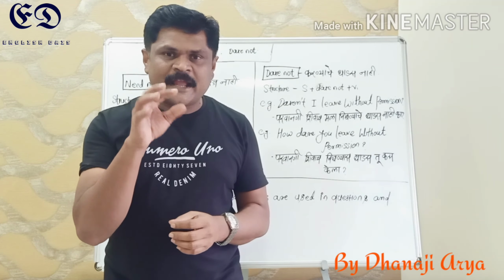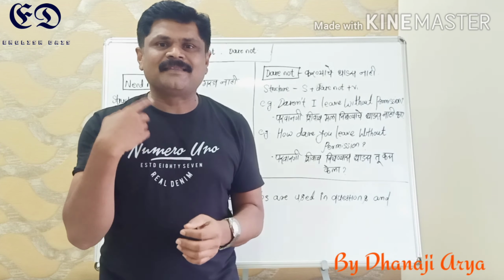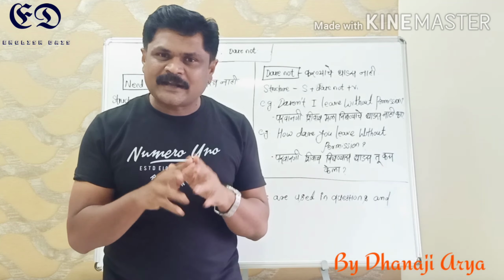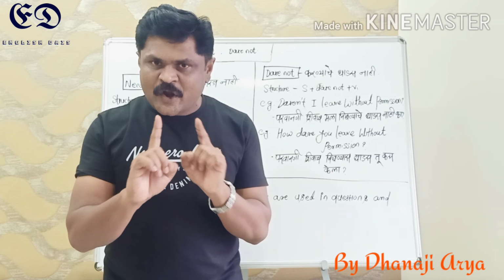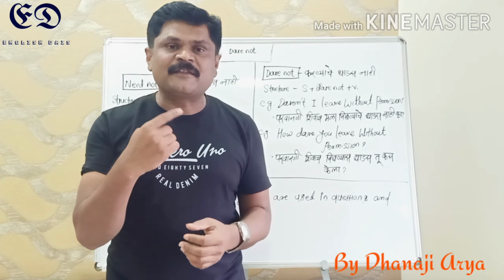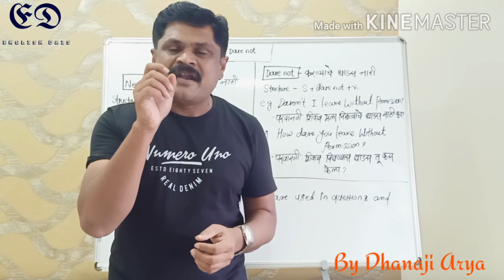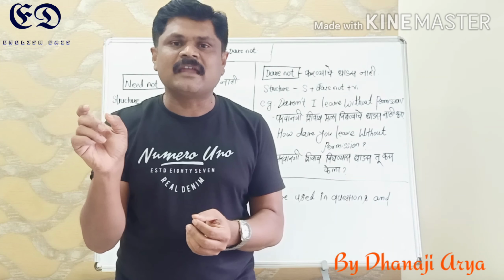If somebody is poking his nose in your personal matters, you may say, you need not interfere in my personal matters. In this way, you can use need not to express करण्याची गरज नाही.